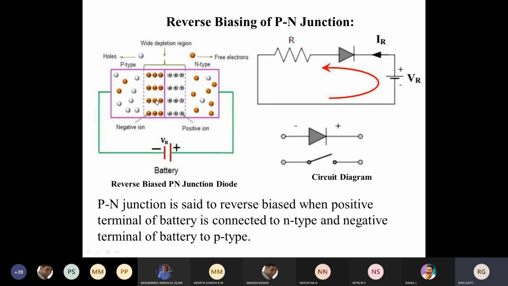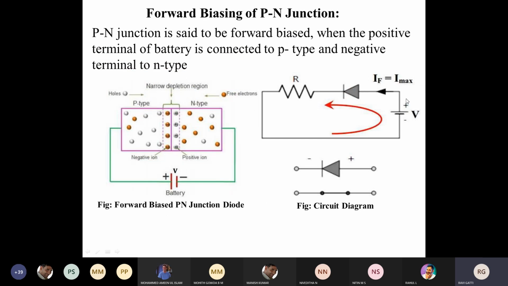Because of this, the current will not flow, meaning a continuous or closed path will not be established in the diode, and such a configuration we call a reverse bias condition. Under reverse bias condition, the current flowing across the diode will be zero. There will be no current flow across the diode when it is operated in this manner. So what is this manner? Reverse bias. You can see here we have reversed the diode. Initially, in the previous case, positive was given to positive and negative was given to negative.